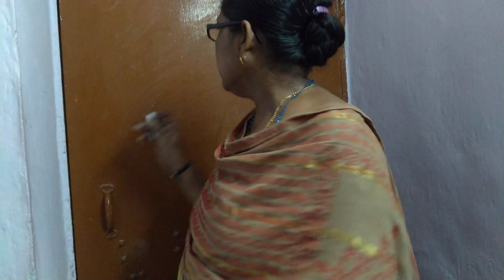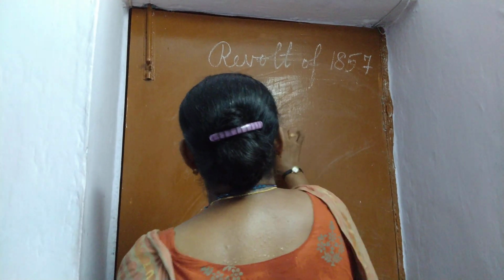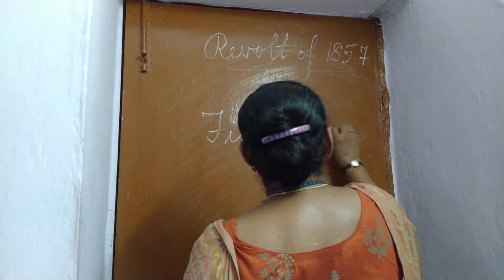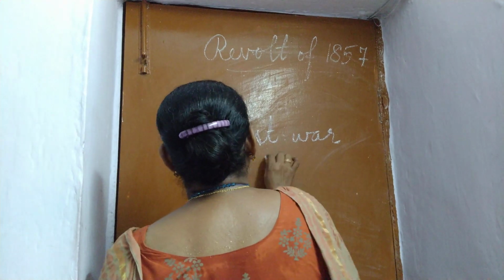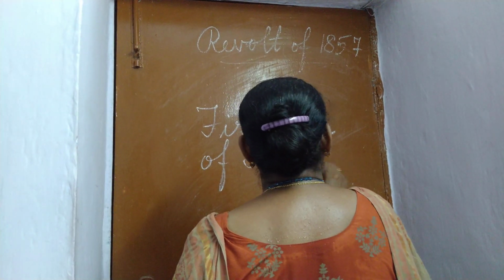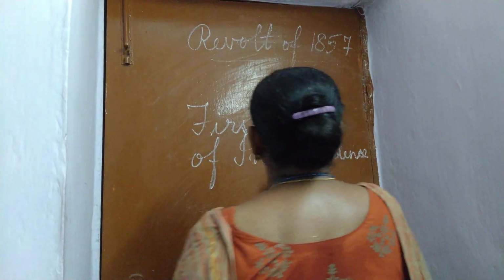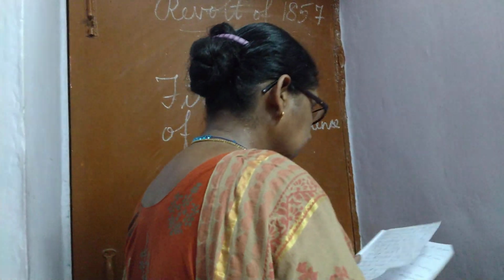And the revolt of 57 is also called the First War of Independence. The revolt of 1857, another name for that is the First War of Independence.